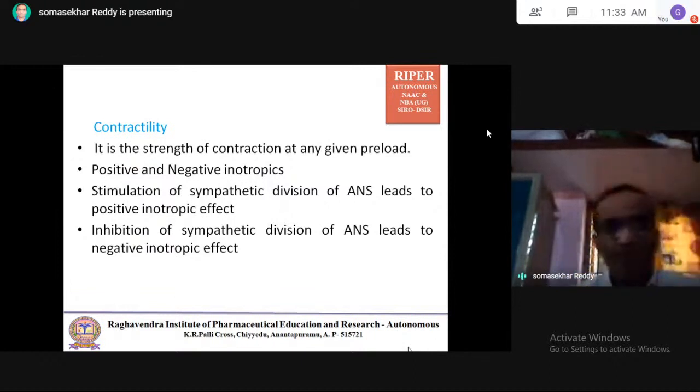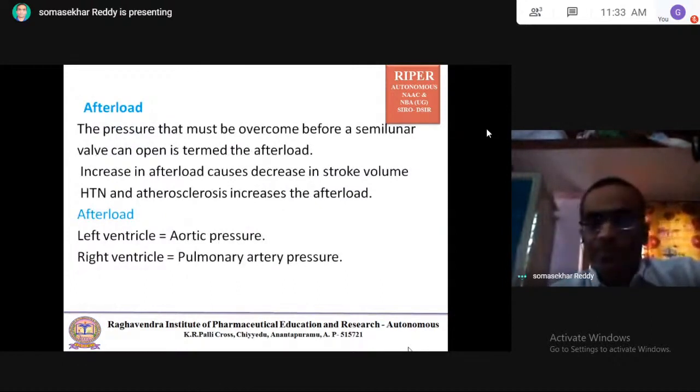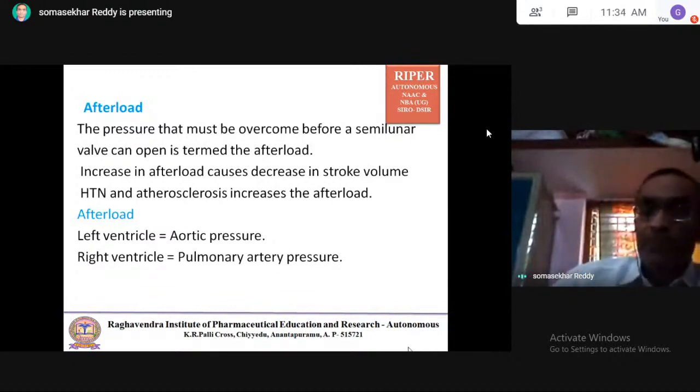Coming to afterload. After means after contraction. The pressure that must be overcome before a semilunar valve can open is termed the afterload.